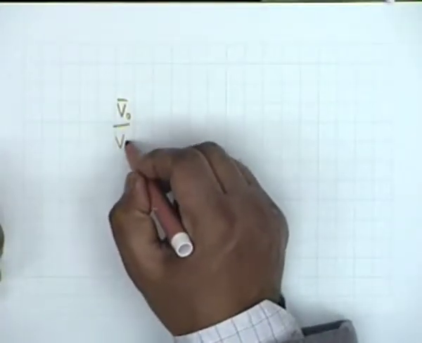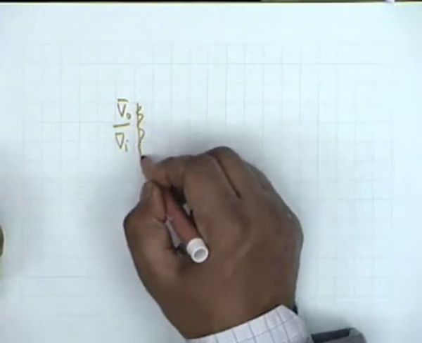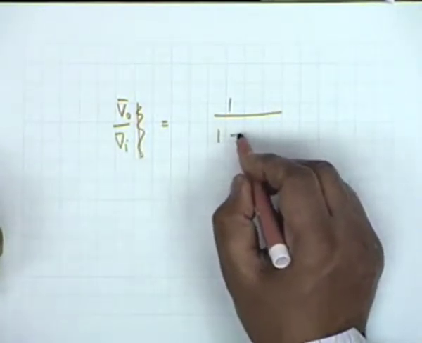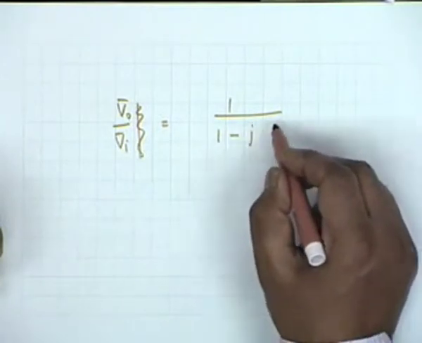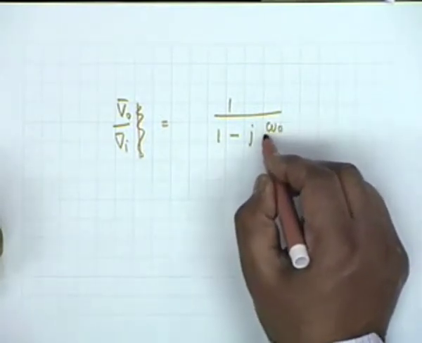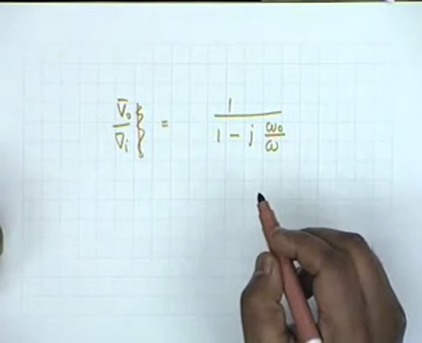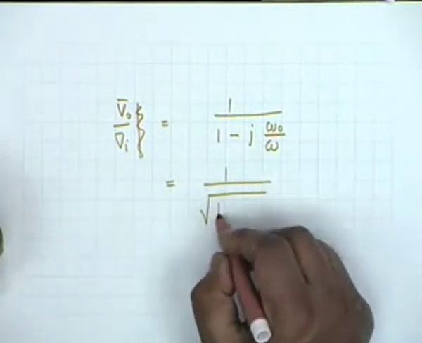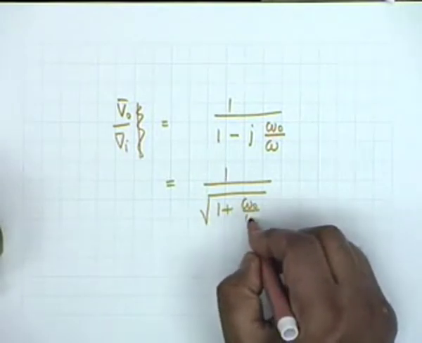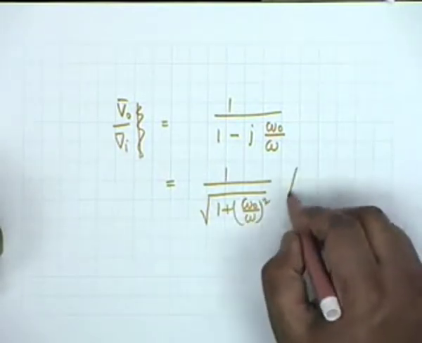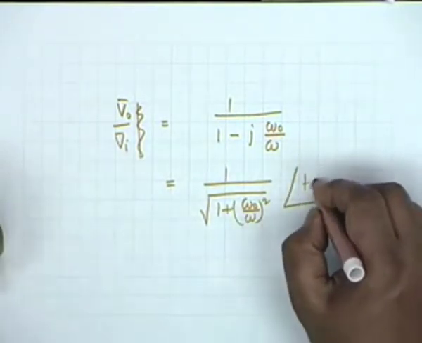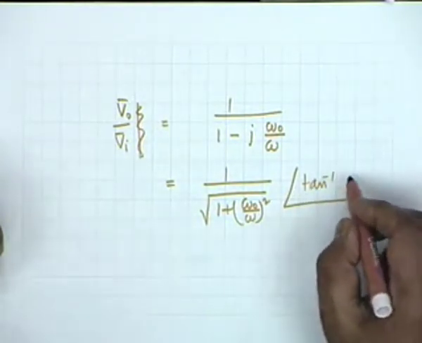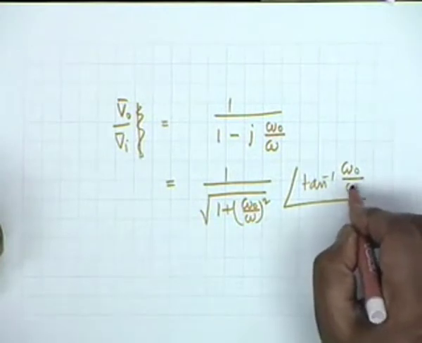V0 to Vi becomes equal to 1 by 1 minus j omega 0 divided by omega, and so the magnitude becomes 1 over square root of 1 plus omega 0 by omega whole squared, and the angle becomes tan inverse of omega 0 divided by omega.